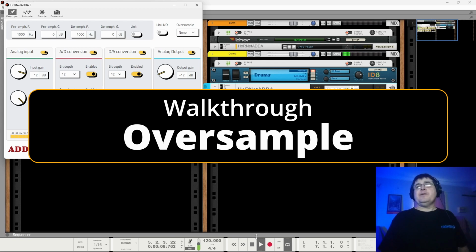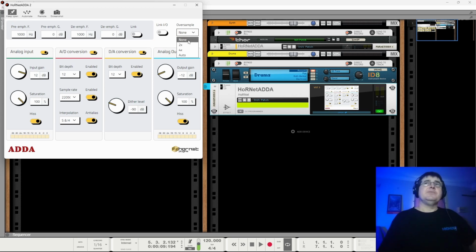There are a few other things that it does, as is not uncommon for Hornet these days. You've got oversample modes, which are 2, 4, and auto. So it works out what your sample rate is and then applies either 2 times or 4 times. Because I'm running at 16/44, auto actually is times 4. You will notice that oversampling will have an impact on how things sound.